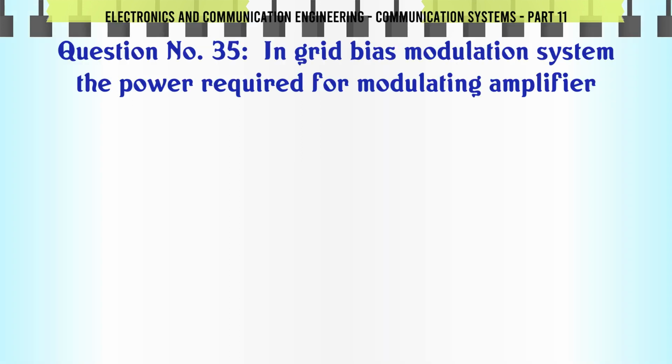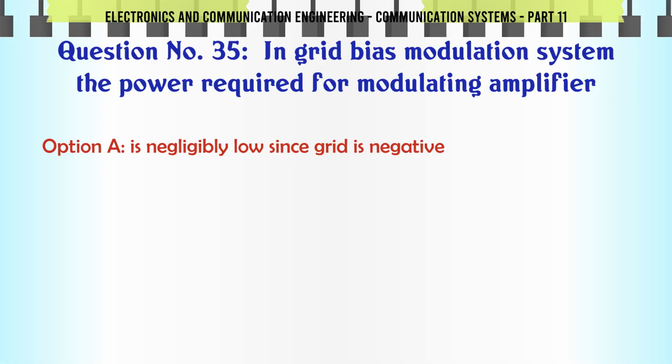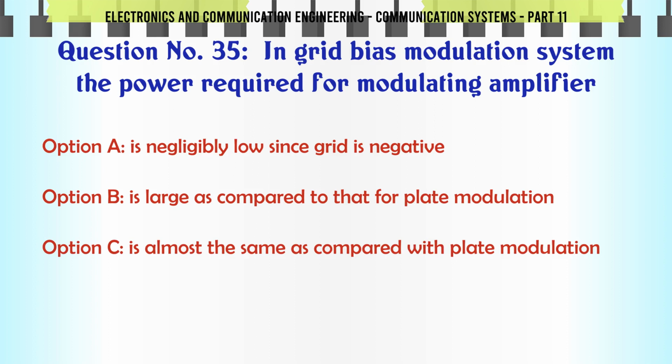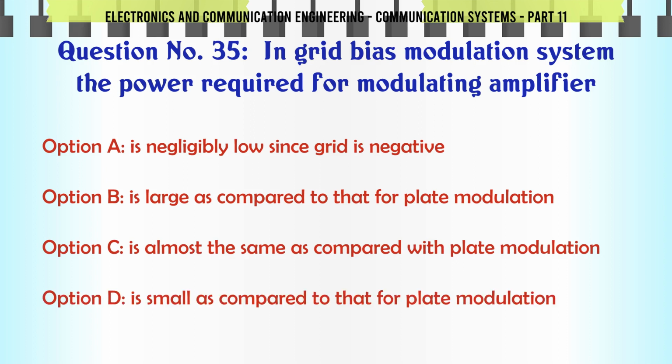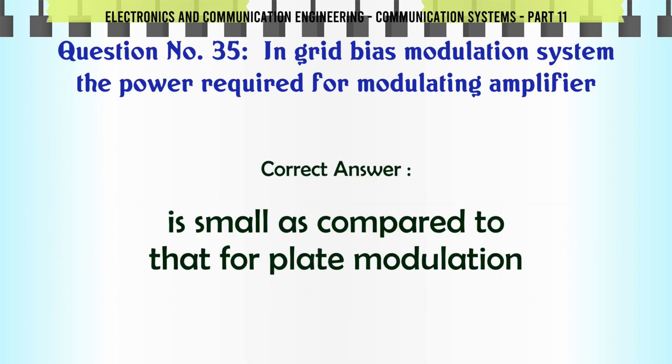In grid bias modulation system, the power required for the modulating amplifier A. Is negligibly low since grid is negative, B. Is large as compared to that for plate modulation, C. Is almost the same as compared with plate modulation, D. Is small as compared to that for plate modulation. The correct answer is small as compared to that for plate modulation.